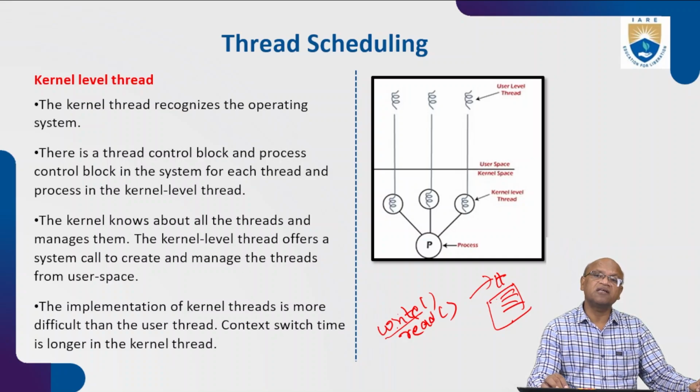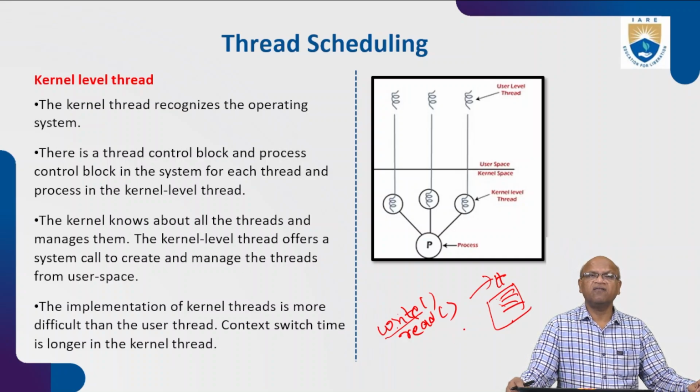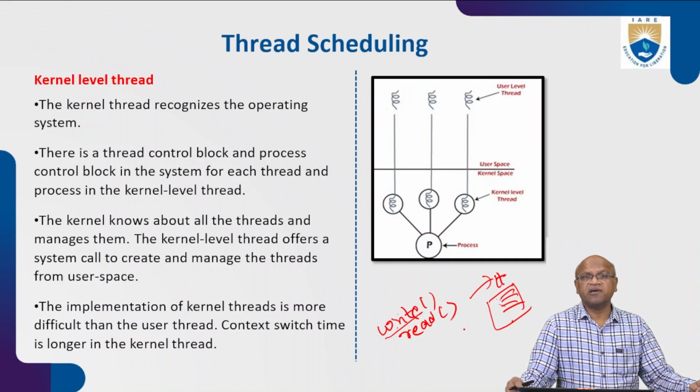After the program is saved, an icon is created and displayed on the screen. So the kernel level thread offers a system call to create and manage threads, because a system call is a function only.